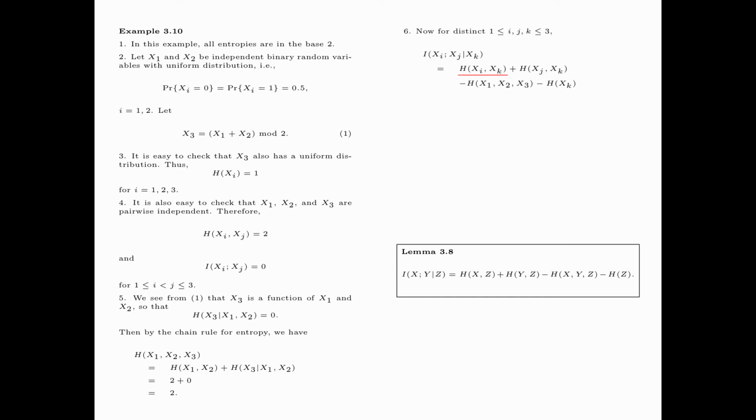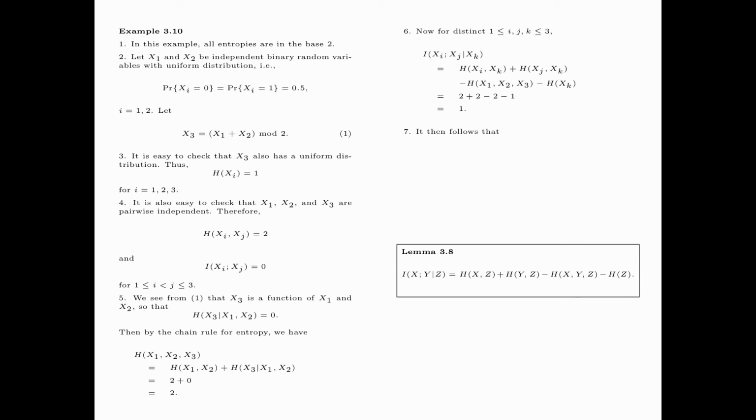Now the entropy of xi, xk and the entropy of xj, xk are both equal to 2. The entropy of x1, x2, x3 equals 2, and the entropy of xk equals 1. Therefore, the mutual information between xi and xj given xk is equal to 1.